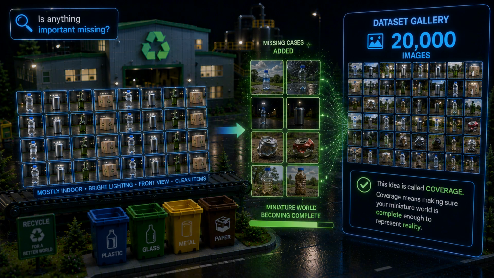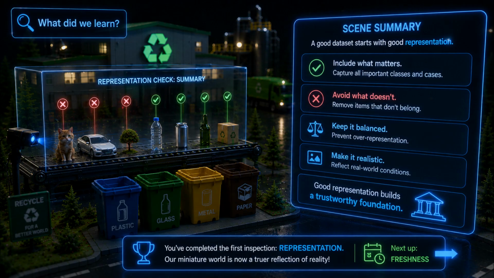This idea is called coverage. Coverage means making sure your miniature world is complete enough to represent reality. A dataset with good coverage doesn't just contain more images, it contains the missing pieces of the real world. Together, relevance and coverage help answer one simple question: does your dataset truly represent the world your model will face?